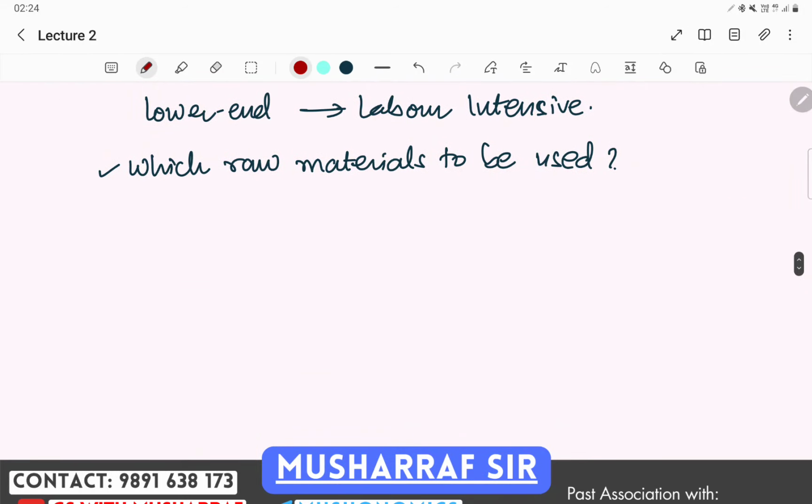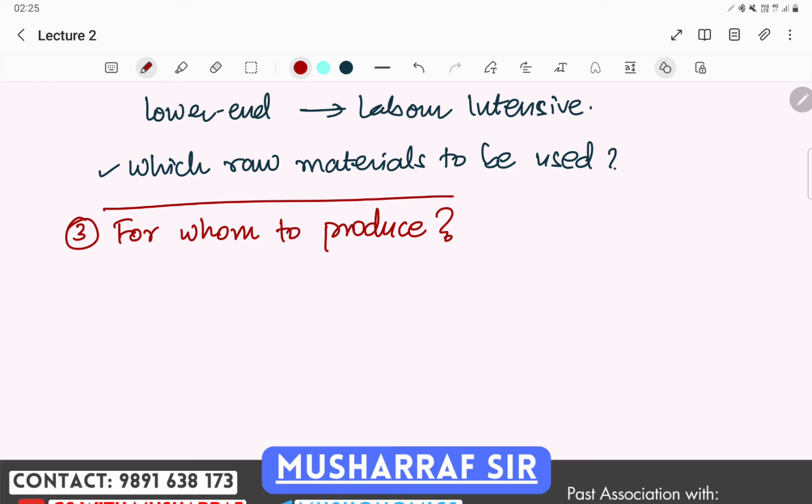Now we will move to our third question, that is for whom to produce. Distribution part, for whom to produce, right?